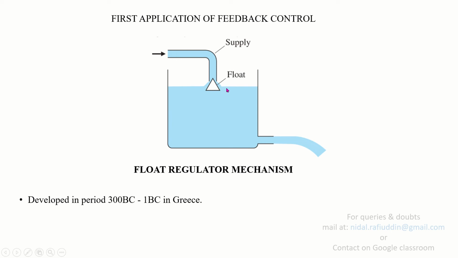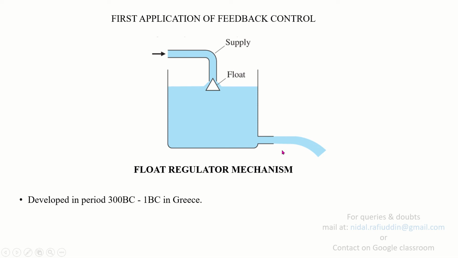The closing will not be complete before the desired level is attained. So what is going on here is, when the level increases, initially the float will be at a position where there is no restriction to the supply, but once the level of the fluid inside the tank increases, the float restricts the flow from the supply. The amount of fluid that was initially flowing is now restricted, and when the float is somewhere midway between closing and opening, the flow from the supply will be restricted, so a reduced amount of fluid will be seen flowing into the chamber.